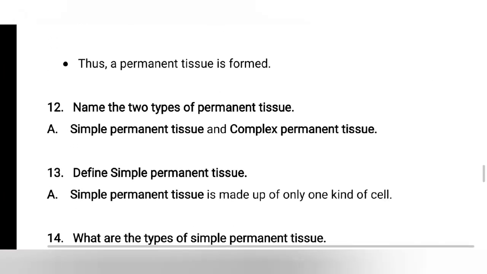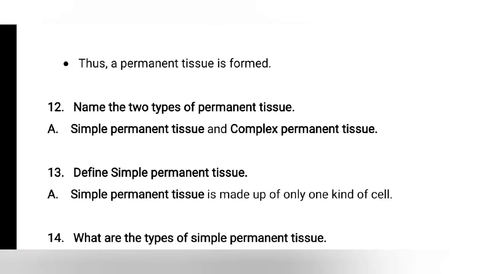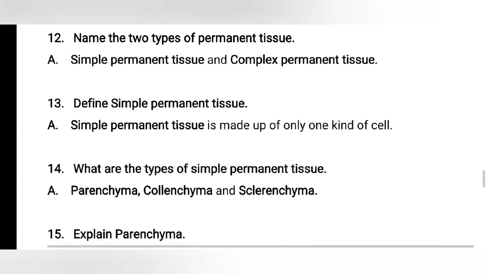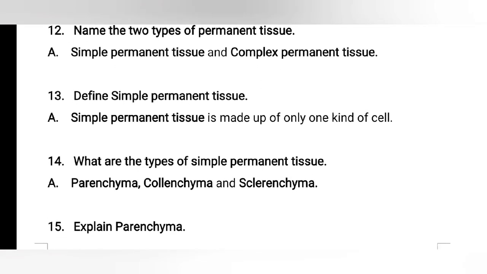Next question. Name the two types of permanent tissue. Simple permanent tissue and complex permanent tissue. 13th question. Define simple permanent tissue. Simple permanent tissue is made up of only one kind of cell. It is made up of only one type of cell.